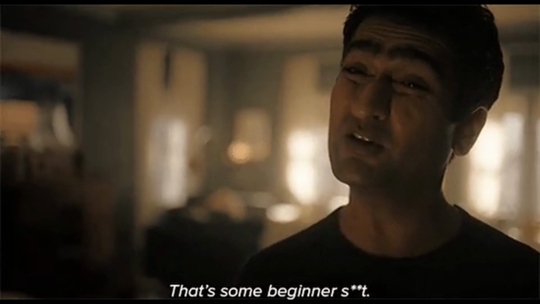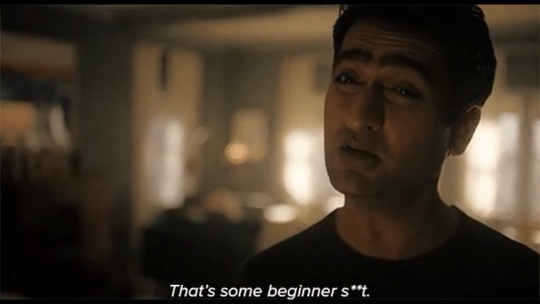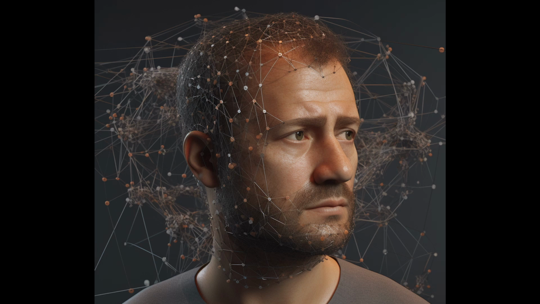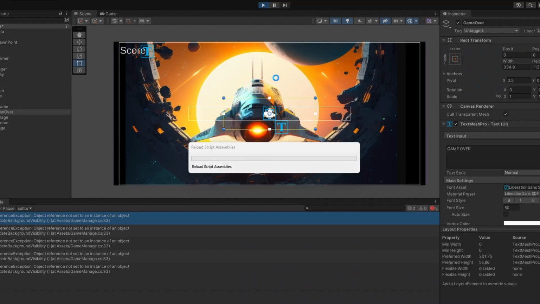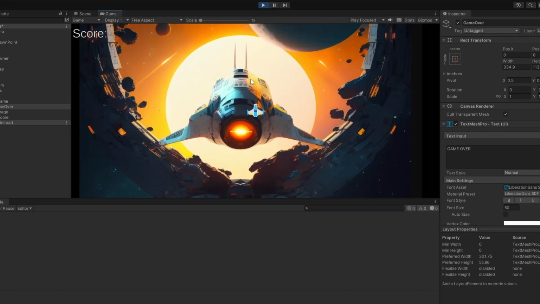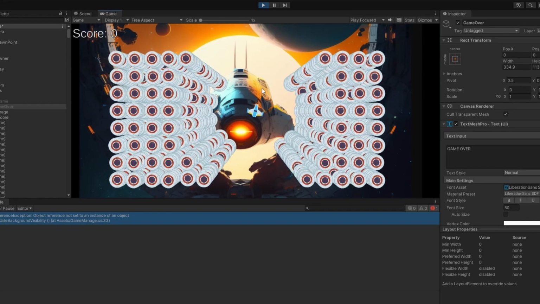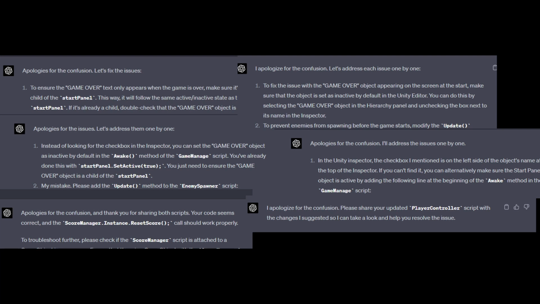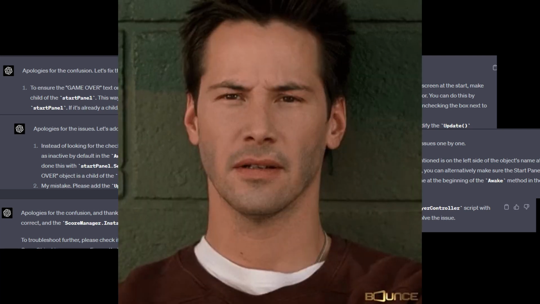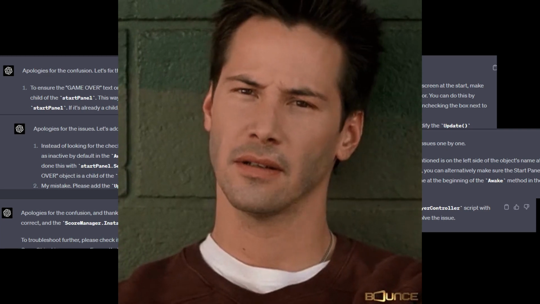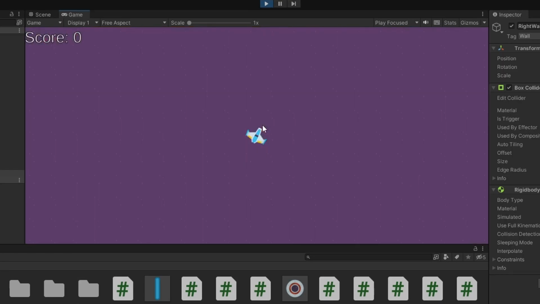Since I am such a new beginner, it's entirely possible that my instructions were also suboptimal. In the end, I had to really familiarize myself with the provided code and isolate issues myself, as my teacher struggled to identify the problems based on my descriptions and me copy-pasting the code back to it. Here, it continuously uttered apologies for the confusion. I am not quite sure who was more confused at this point, the language model or me. Still, I managed to get there in the end and had a game loop with the basic functionalities that I wanted. This was roughly 10 to 14 hours of work, so I decided to end the experiment there.